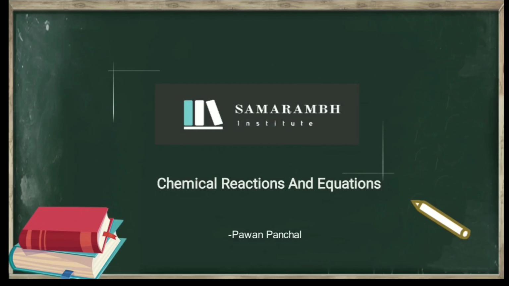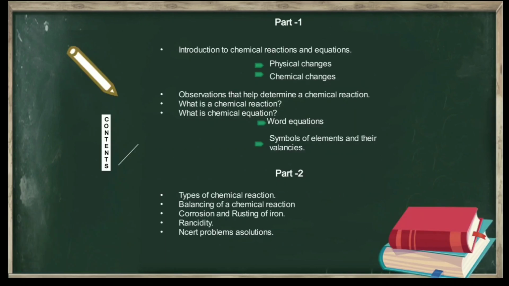Now we are going to discuss chemical reactions and equations. We have classified it into two parts. In part first, we will talk about chemical reaction and equation, and we will discuss determination of chemical reaction, you can say also characteristics of chemical reaction. We will talk about the definition of chemical reaction and chemical equation.